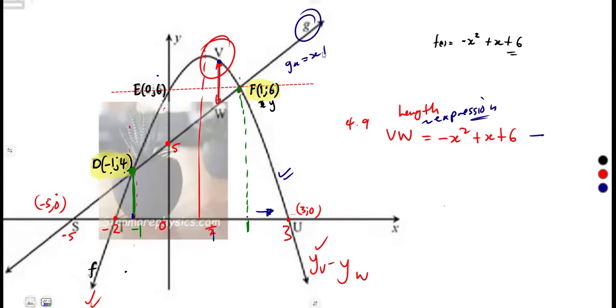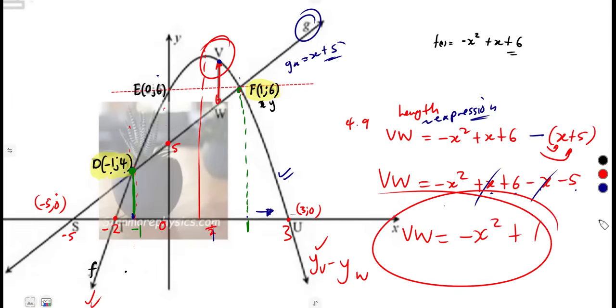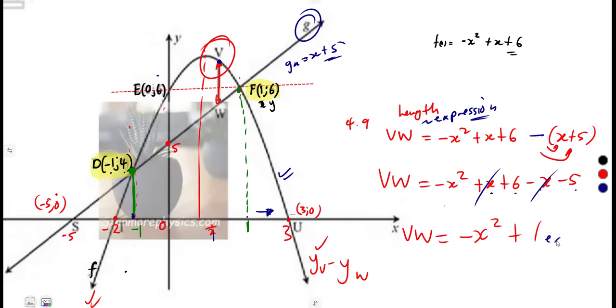Remember, our g of x was given as x plus 5. As it is. Subtract that, so that's removing x plus 5. We have an expression for the length of VW: minus x squared plus x plus 6, minus brackets x plus 5. Expand brackets: negative times x, negative times 5. So our VW is going to be minus x squared, x minus x is 0, this one cancels, 6 minus 5 is a positive 1. This is an expression for VW, an expression which is a quadratic.